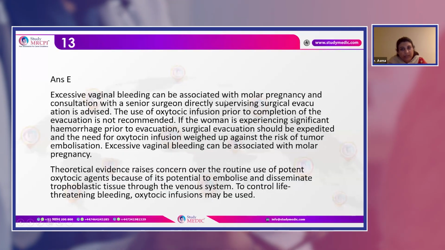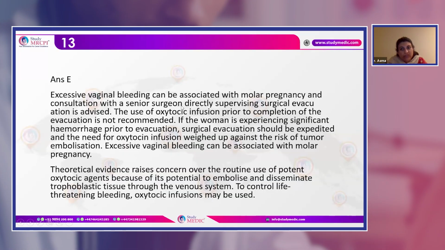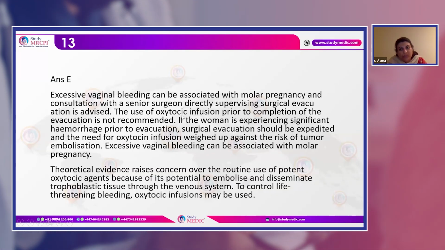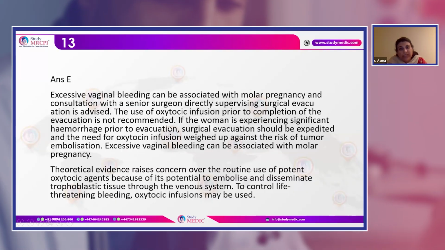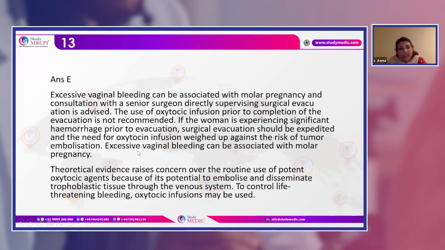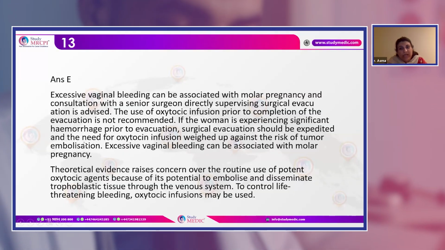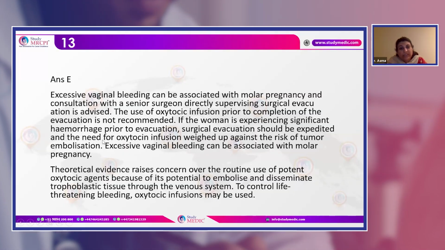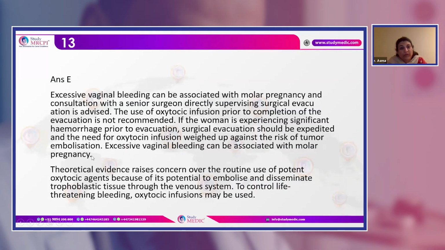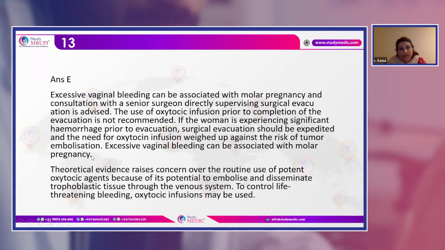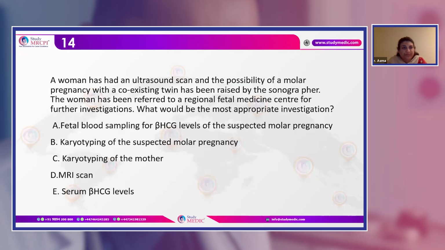Excessive vaginal bleeding can be associated with molar pregnancy, and consultation with a senior surgeon should be done. Oxytocin infusion should be commenced in a case when there is excessive bleeding, because it may be because of the molar pregnancy, and the need for the oxytocin infusion is weighed up against the risk of tumor embolization. So you have to be very, very particular and concerned and involve the senior at this stage.